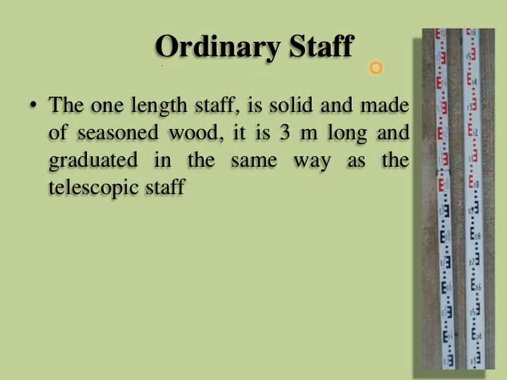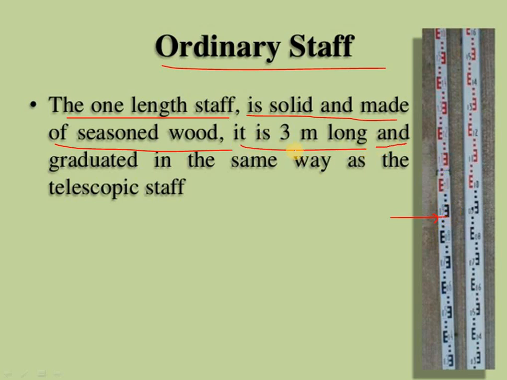So the ordinary staff is one length, solid, and made of seasoned wood. You can see in the diagram, it is 3 meters long and graduated in the same way as the telescopic staff. So that is the ordinary staff difference.